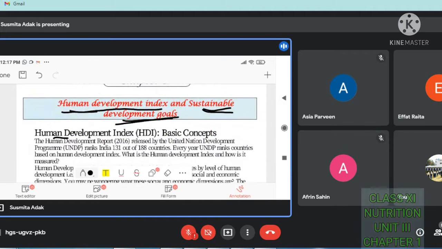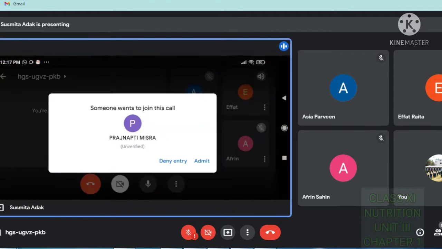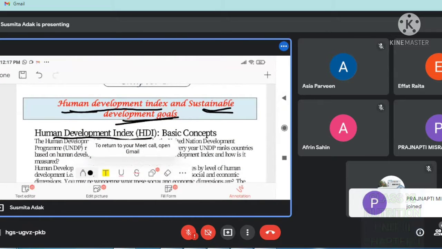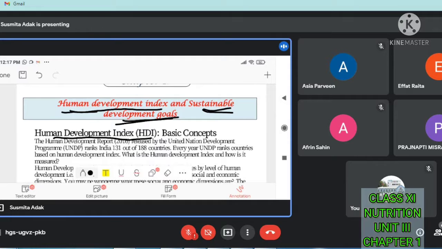See, the Human Development Index, or in short we can say HDI. So if there is any MCQ asking what is the full form of HDI, you have to click on Human Development Index.